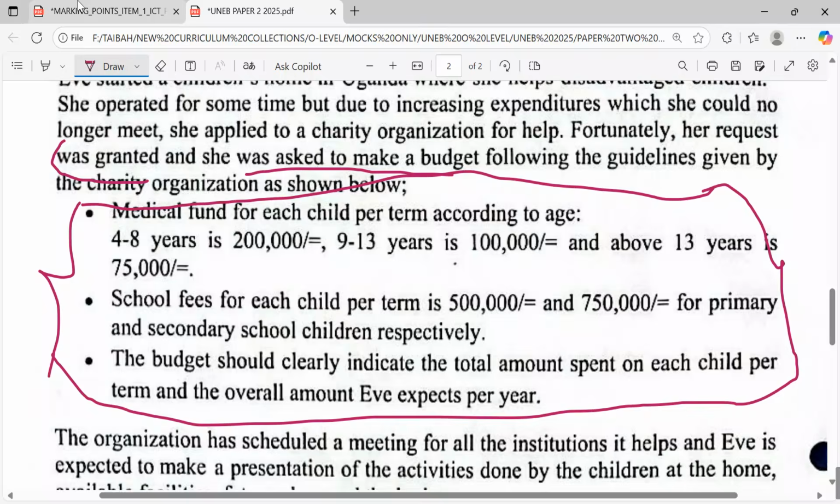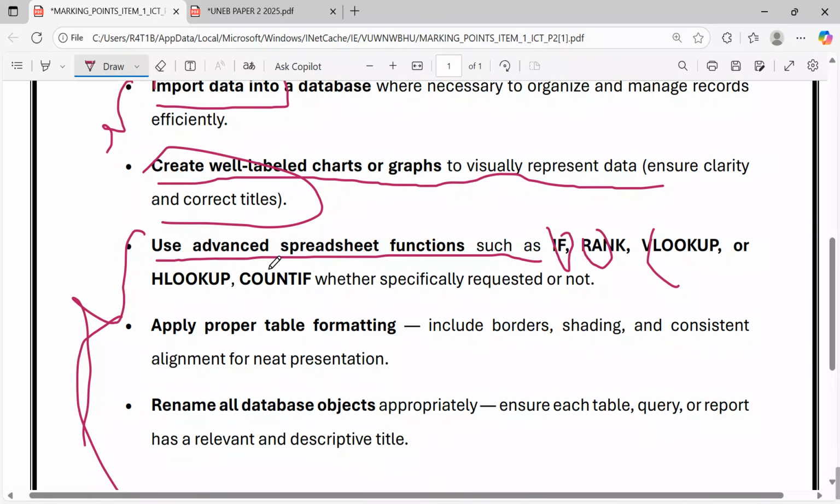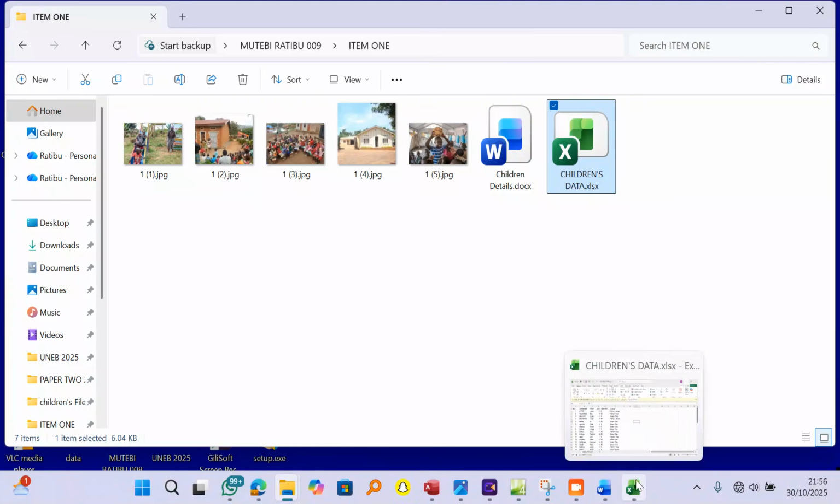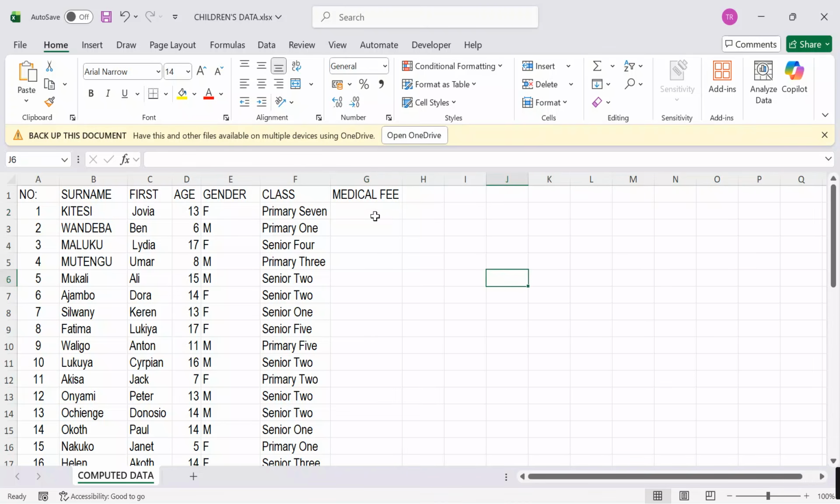Let's check. Remember, we have said that in the key marking points, we want to see some advanced spreadsheet functions. Now, let us compute this together. Come here, and let us name this column medical fee. The conditions are clear. They are telling us that candidates aged 4 to 8 are going to be given a medical fee of 200,000. I'm going to use an if function to run this very well.